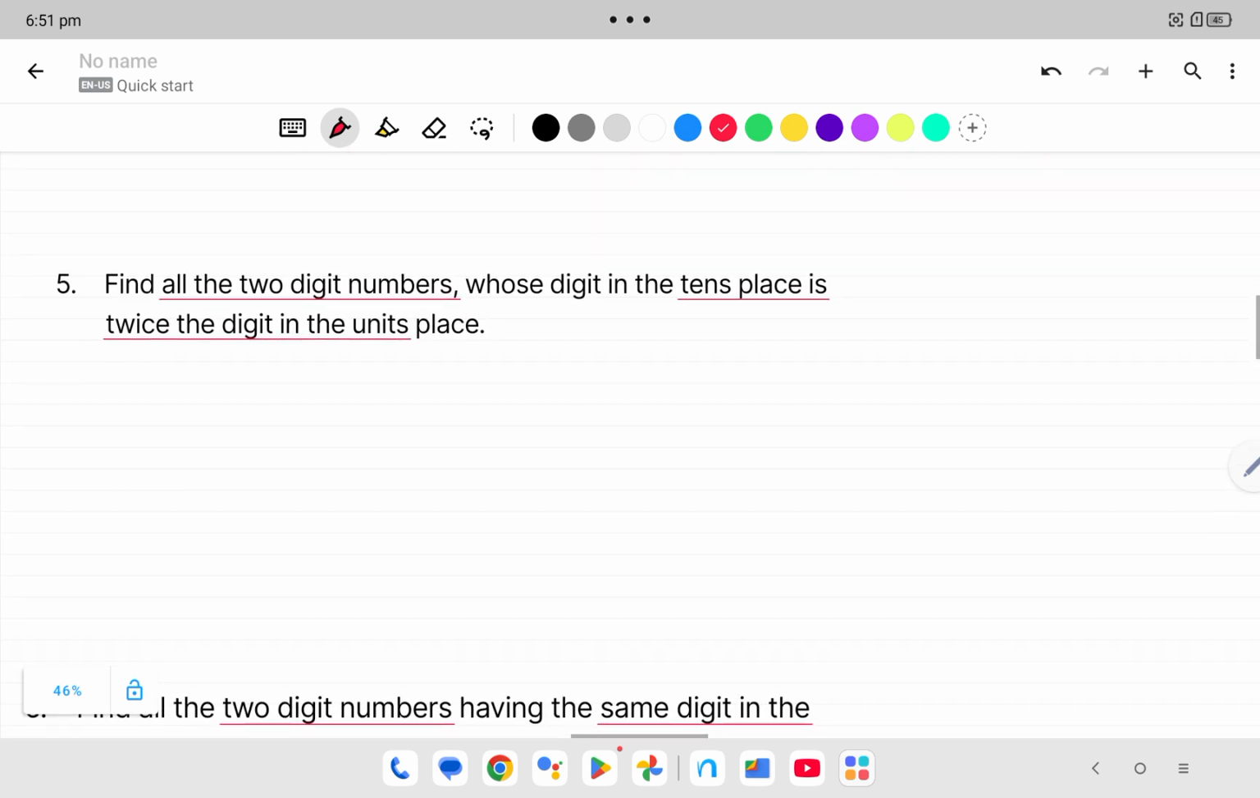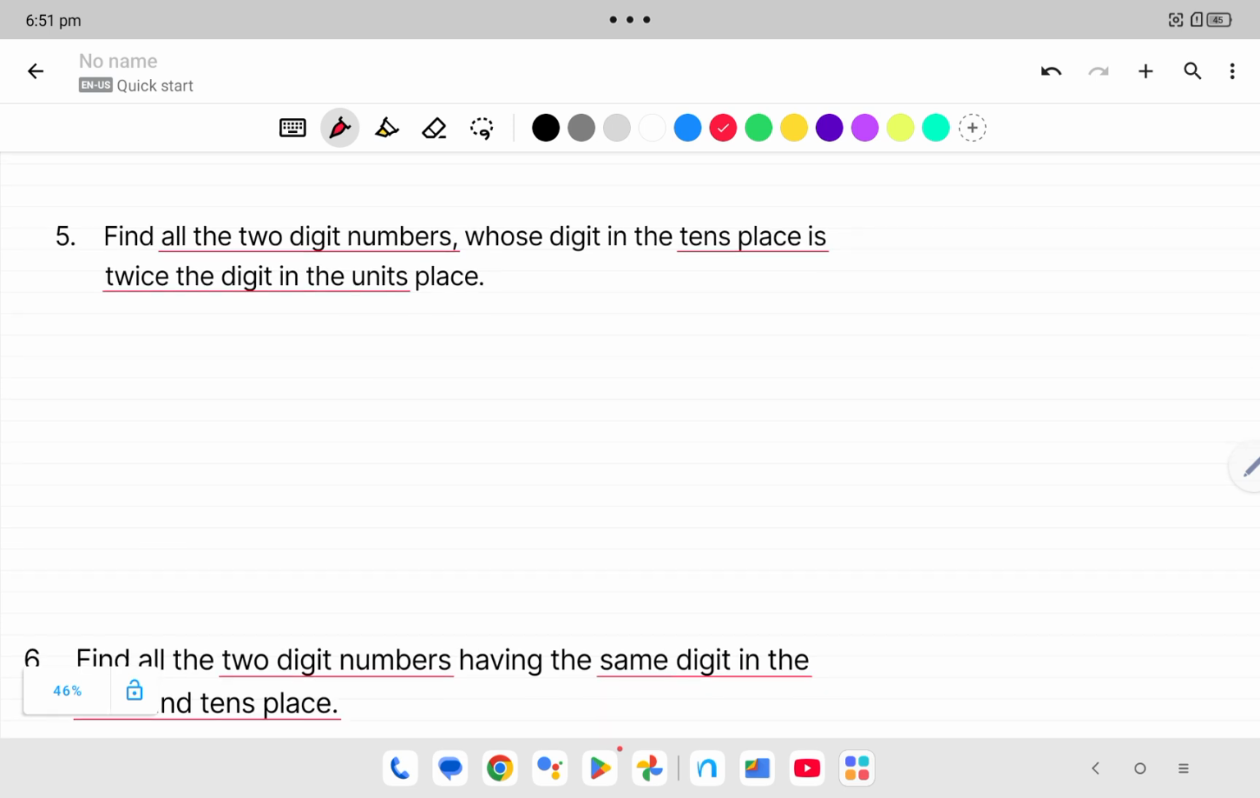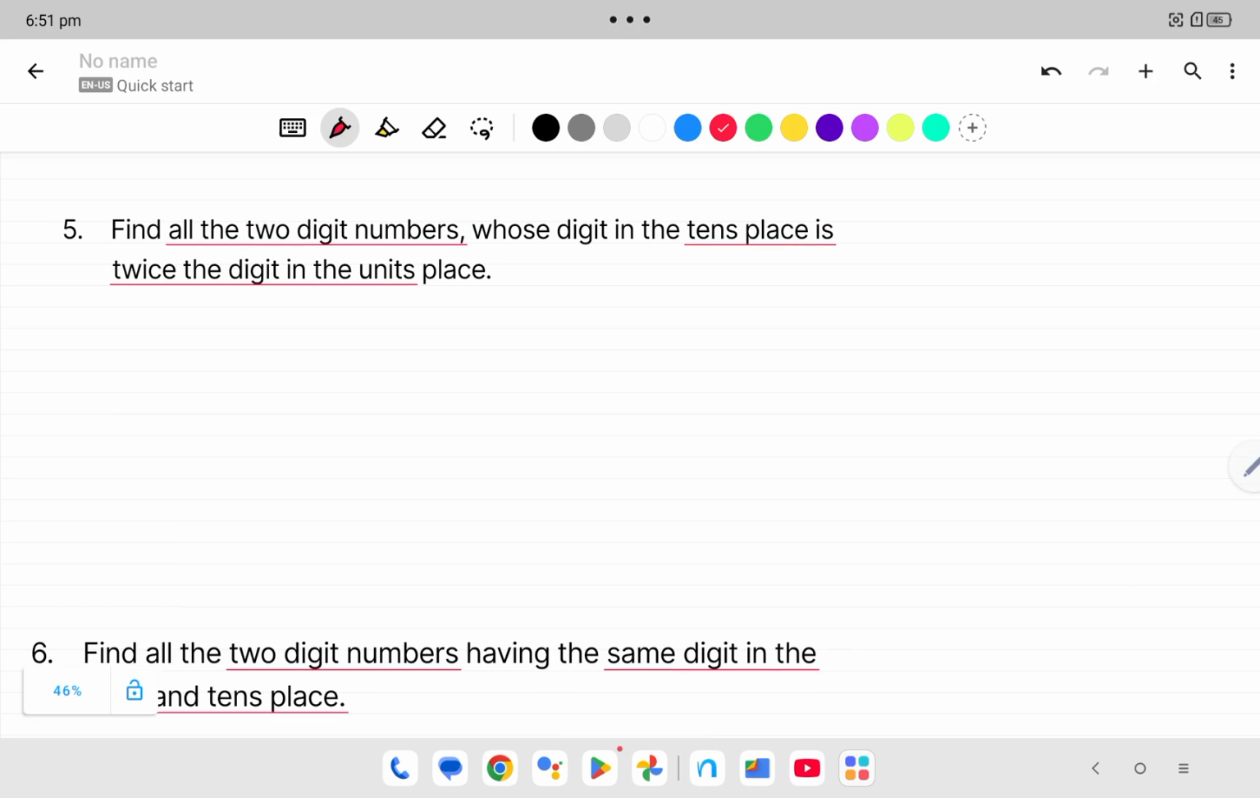Next, fifth question. Find all the 2-digit numbers whose digit in the tens place is twice the digit in the unit place. So that is a 2-digit number. It has ones place and tens place, and here the tens place is twice the digit in the unit place. So the ones place number is half of the tens place. If we take 1 in ones place, twice that is 2. So 1 times 2 is 2, and in tens place we have 2.